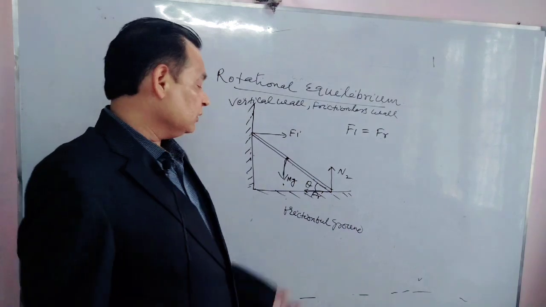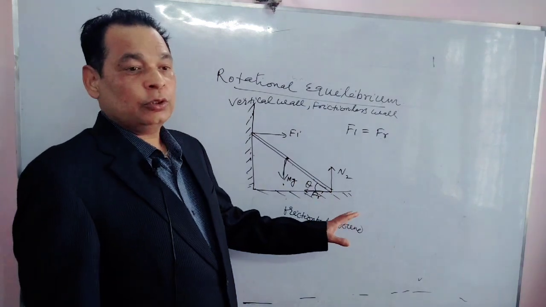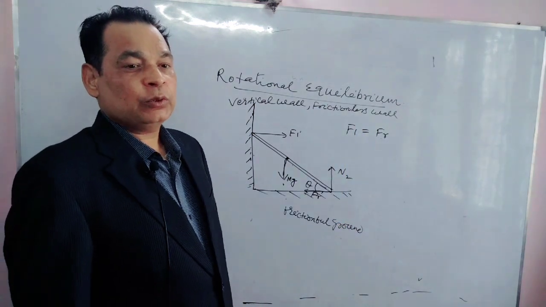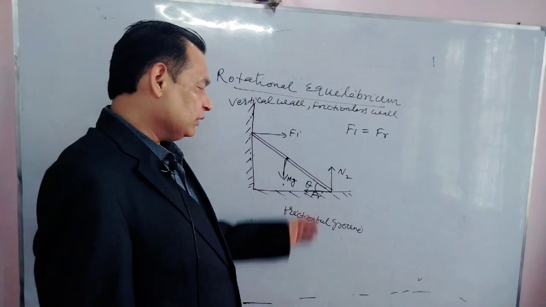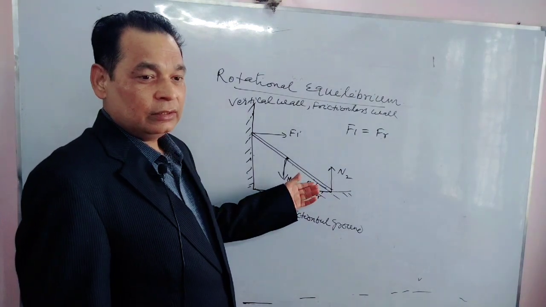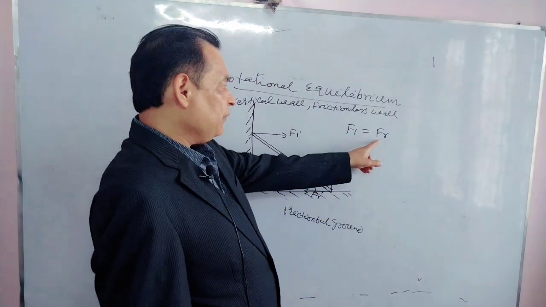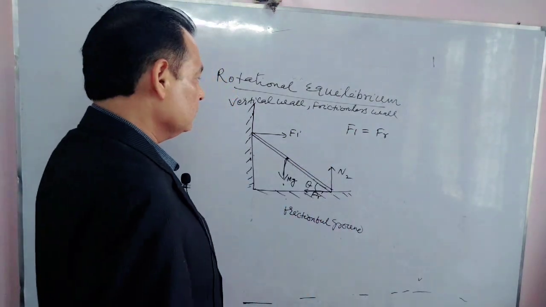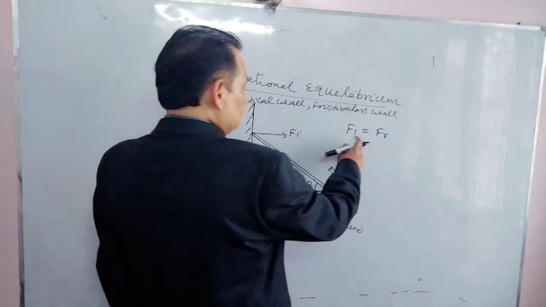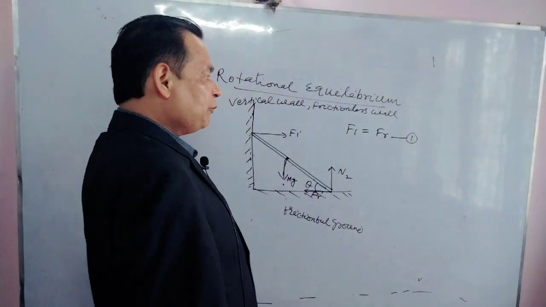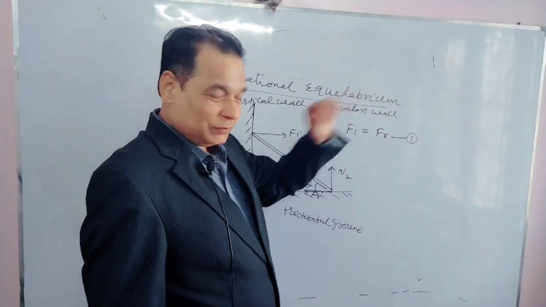We are not sure whether this friction is limiting or not. So we cannot write it in terms of mu, because it is not just about to slip at this theta. So F1 is Fr, that is static friction, equal but opposite in direction, is one of the equations. Means F1 minus Fr should be 0.